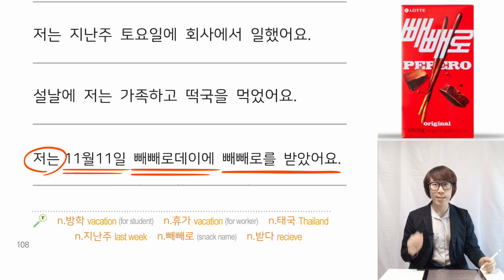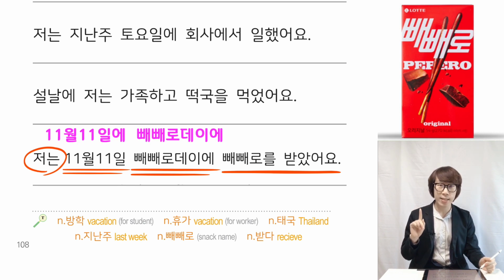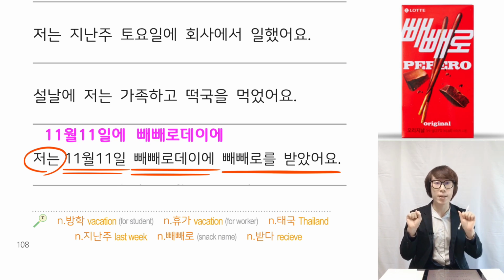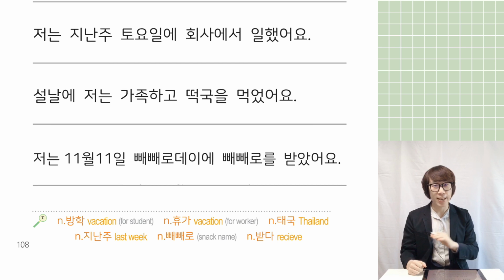You also can use 11월 11일에 and then 빼빼로 day에. You can use noun 에 twice. It doesn't matter. So how do you think about making sentences in past tense with noun 에? Like I said, just watching YouTube, listening, understanding is easy. But when you make sentences by yourself, it's difficult. So please review yourself, and if you have any question, leave me a comment. We will see in the next lesson. Have a nice day. 안녕히 계세요.